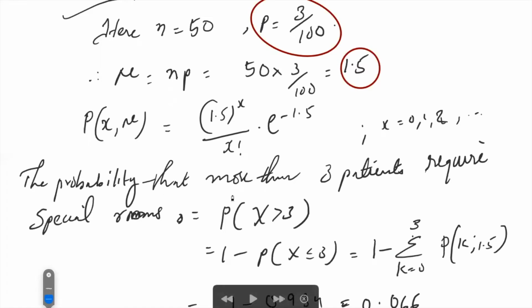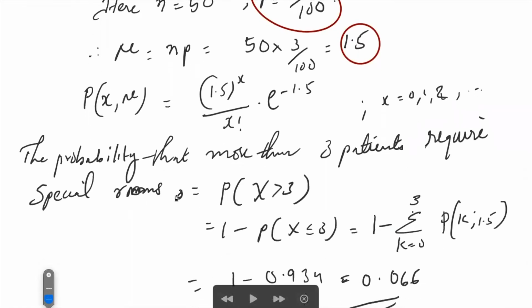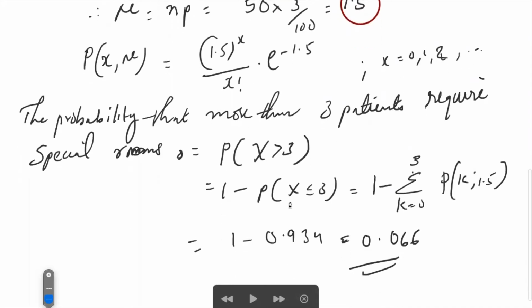Now the probability that more than 3 patients require a special room is P of x greater than 3, which is equal to 1 minus P of x less than or equal to 3, which is 1 minus the summation k equal to 0 to 3 of P of k, 1.5, that is 1 minus P of 0 plus P of 1 plus P of 2 plus P of 3.